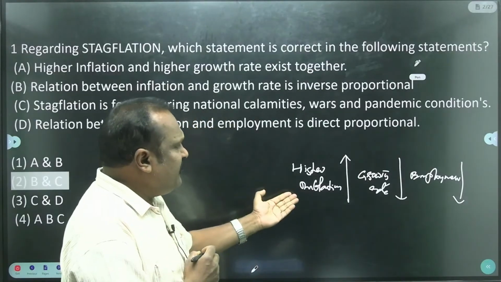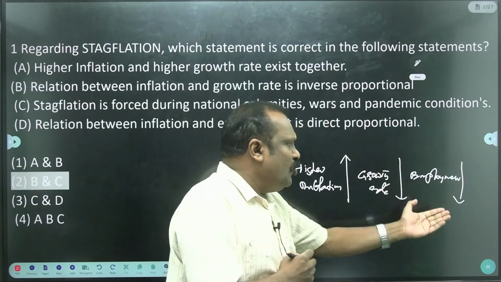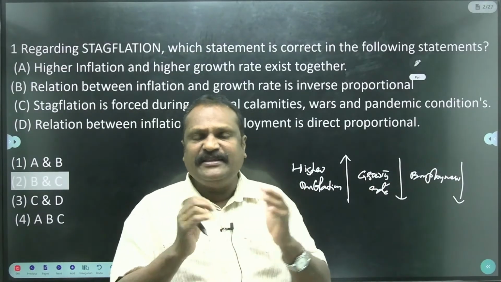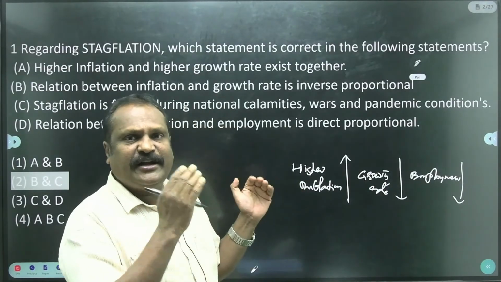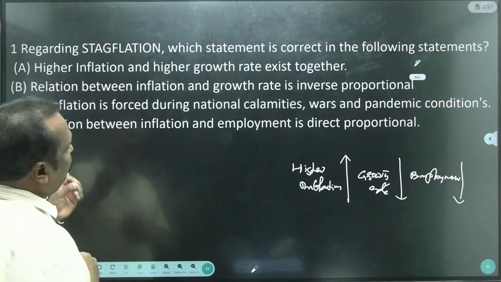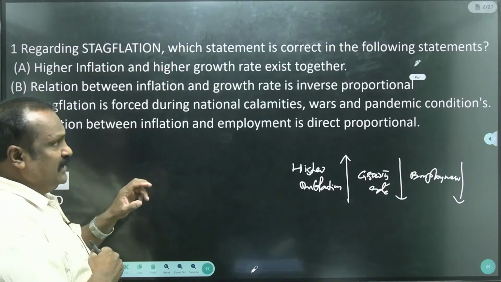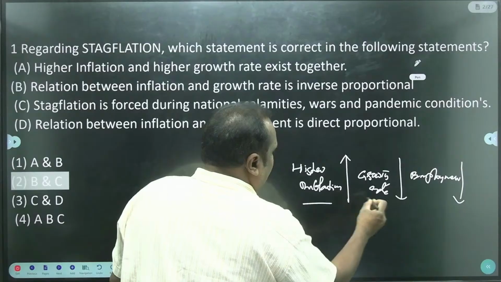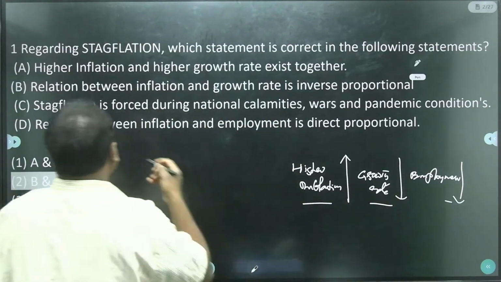See, higher inflation, low growth rate and low employment: 3 conditions should be there. Then only you can get stagflation. Generally, this word is related to inflation terminology. The first statement, higher inflation and higher growth exist together. No. Higher inflation comes with low growth rate and low employment. This statement is wrong.